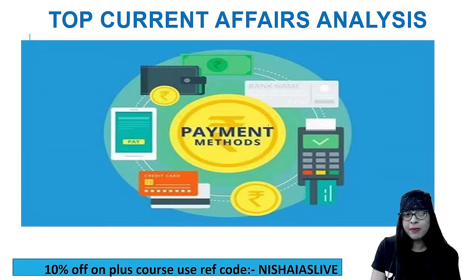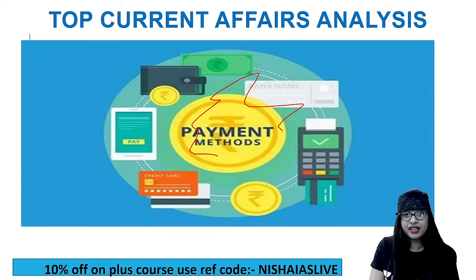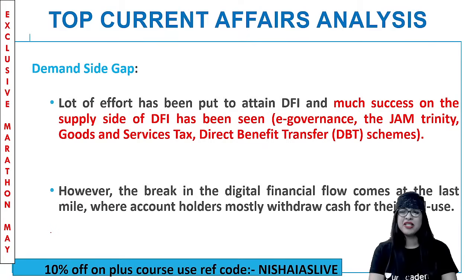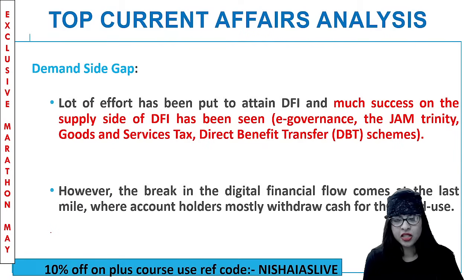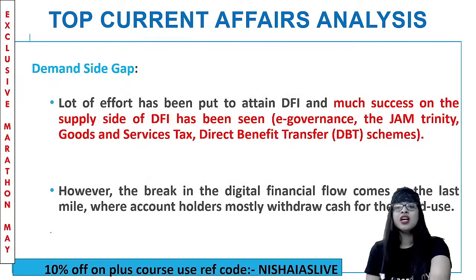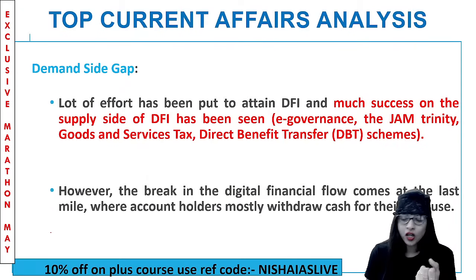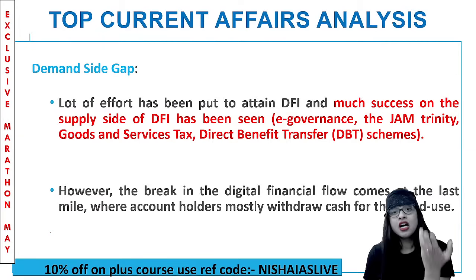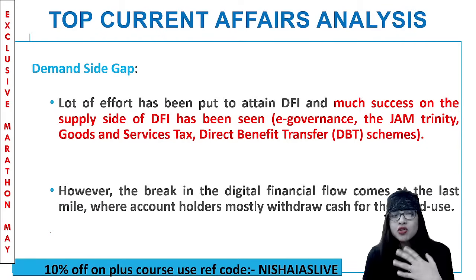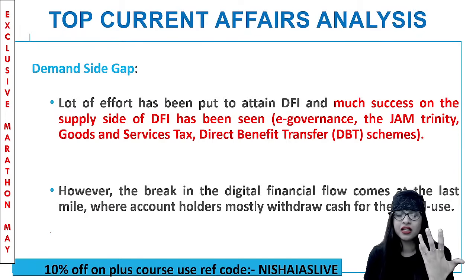So here we have the payment methods. Fatafat, like that we make it, right? The digital or the online things out there. But then if you see, there is some demand side gap as well. Now, digital financial transactions or the digital financial inclusion index. A lot of effort has to be put if you want to attain online or digital financial inclusion. To attain financial inclusion itself is a big task. Now, to make it online or digital, you have to make people digitally aware or educated regarding the same as well, how to operate it. So, a lot of effort has to be put in.